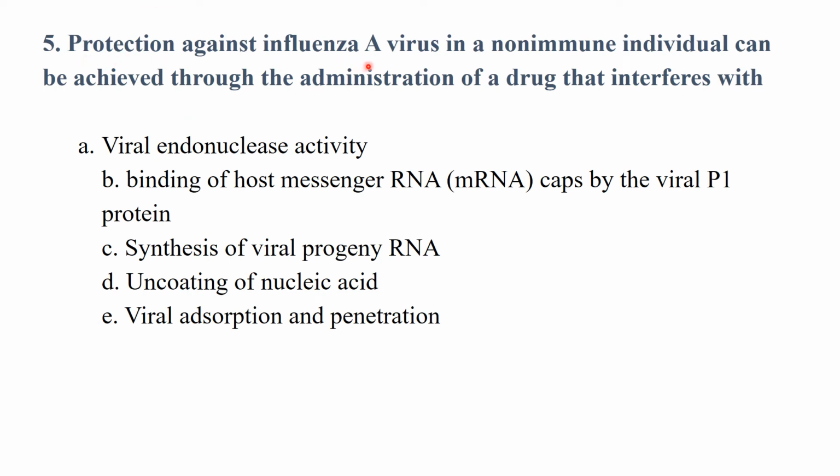Protection against influenza A virus in a non-immune individual can be achieved through the administration of a drug that interferes with... So mainly we focus on the replication cycle of the viruses to control the replication or the infection of the viruses. So the best answer for this is the synthesis of viral progeny RNA. It affects the viral progeny RNA synthesis.